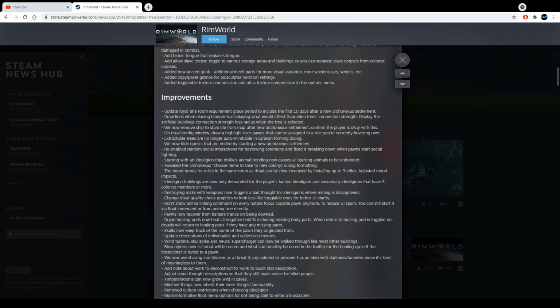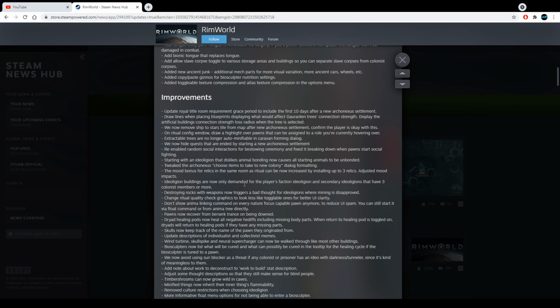Choose item to take to new colony. Formatting. Okay. I don't know what that means, but okay. The mood bonus for relics in the same room as ritual can now be increased by installing up to 3 relics. Adjusted mood impact. Oh, good.